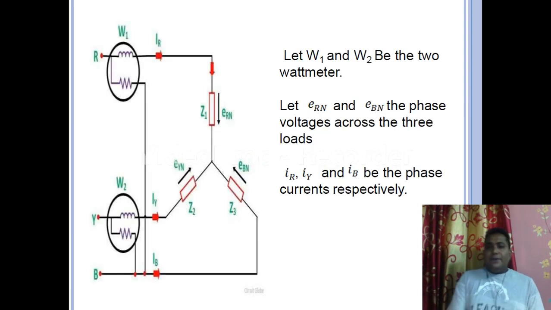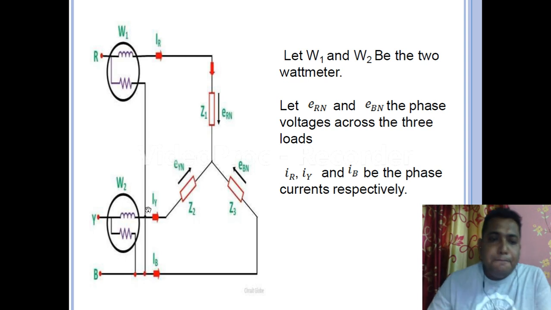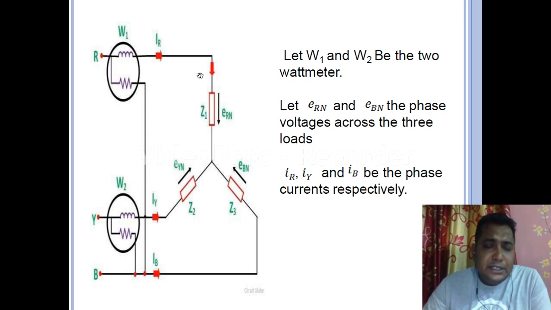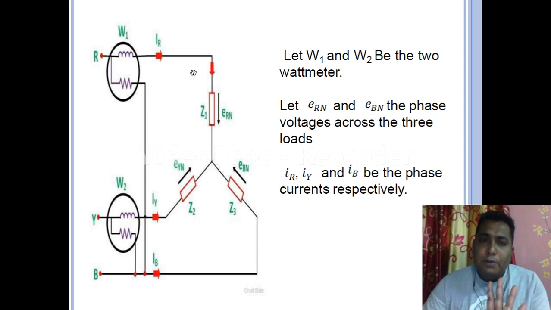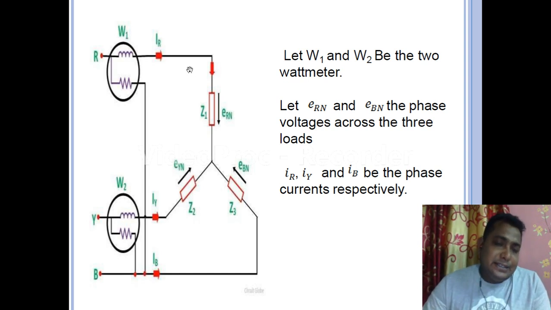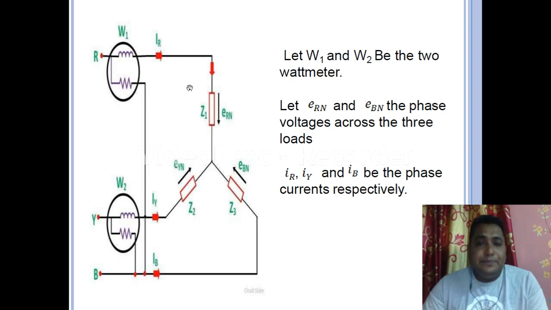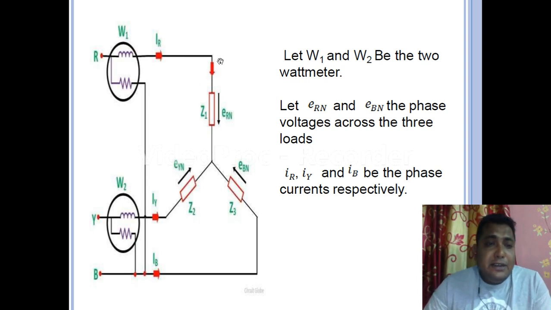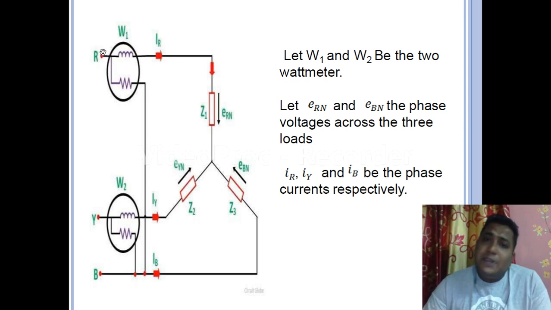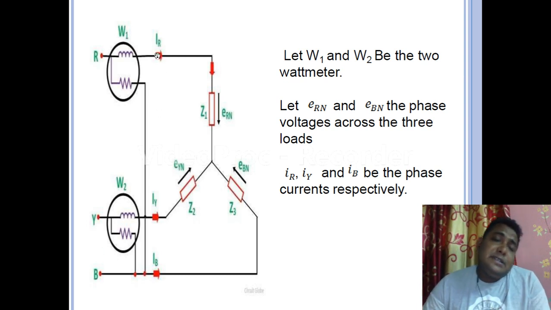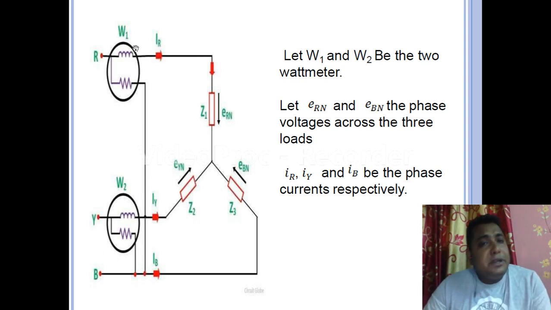Yes, first I am telling you to carefully view the diagram and follow my pointer, so that you can better understand how the derivation is made in the next slide. So let us see what is there. This is a three phase star connection. Obviously there are three phases R, Y, B. As mentioned in the previous slide, 2 wattmeters are going to be used.